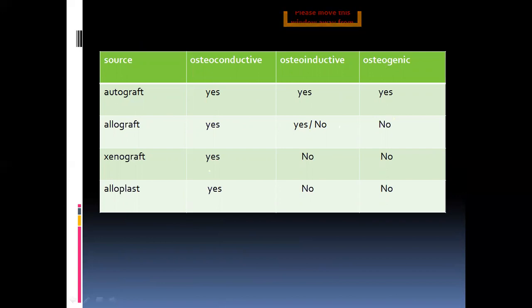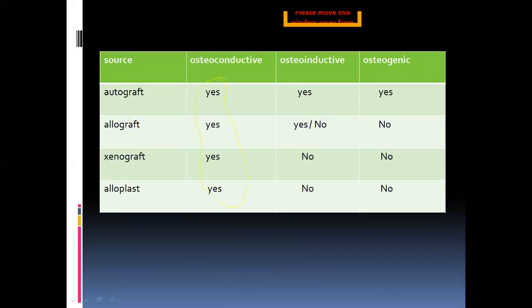Whereas coming to the xenografts, they are osteoconductive, and they are not osteoinductive, not osteogenic. Alloplasts are osteoconductive, not osteoinductive, not osteogenic. So as I said previously, all the graft materials will satisfy the osteoconductive property. Okay, whereas this differs. Osteoinductive and osteogenic will differ.